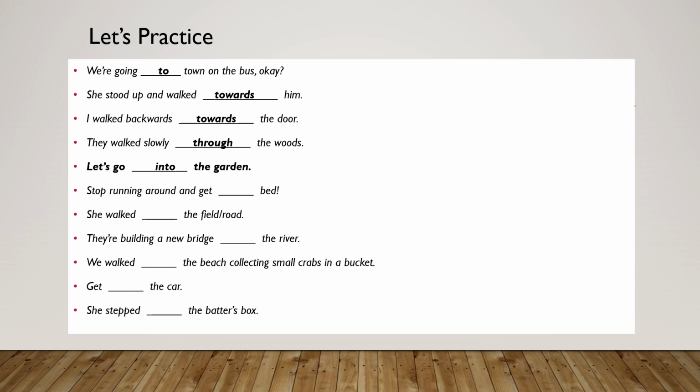So in this case, we use what? Into. Stop running around and get into bed.